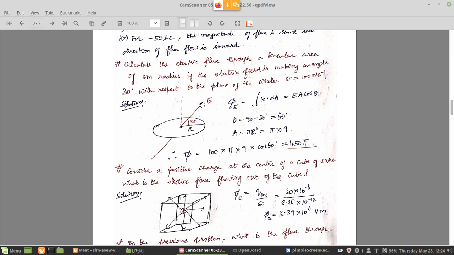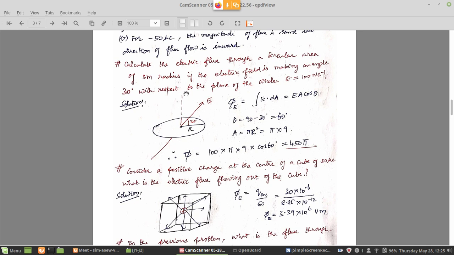Now how will you calculate the flux? That is the question. Electric field value is given here as 100 newtons per coulomb. So all we have to do is to calculate the flux. The angle here is 30 degrees. So we know that the electric flux is E dot dA, which is equal to EA cos theta. But here theta is the angle between E and A. A angle is the normal to the surface.